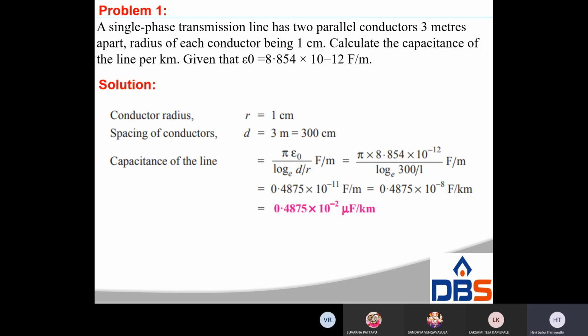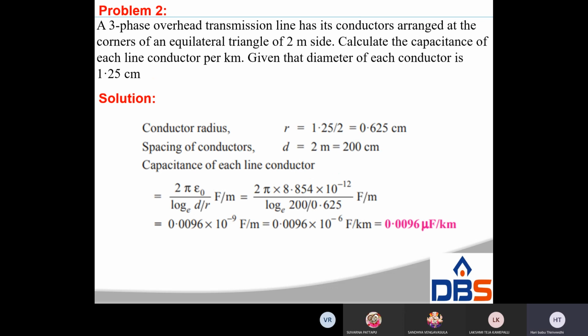So let us consider the given data: conductor radius r is equal to 1 centimeter, spacing d is equal to 3 meters, that converts into 300 centimeters. Now capacitance of the line is pi epsilon naught by log d by r, that is pi into 8.854 into 10 power minus 12 divided by log 300 by 1, and we are getting 0.4875 into 10 power minus 2 microfarad per kilometer. Simple problem.